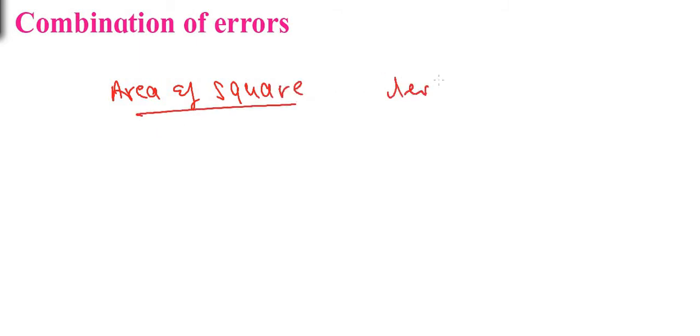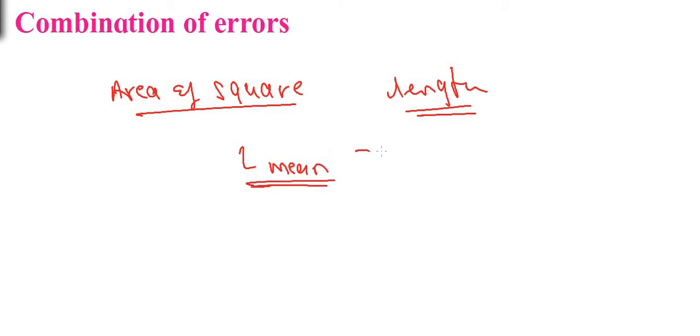Next topic is combination of errors. Before going for combination of errors, let us consider an example: the area of a square. To find the area of a square, we have to measure only one quantity, that is the length of the square. In order to have a more accurate reading, we will measure this length n number of times, and then we find L mean, the most probable value.